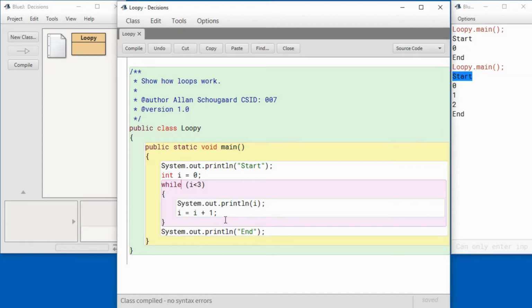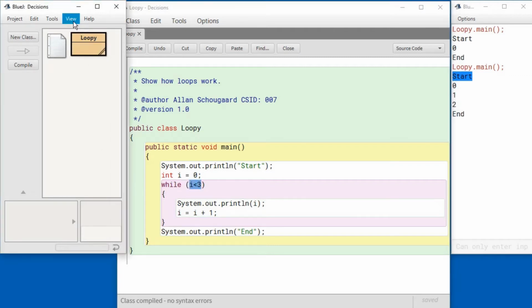So what's going on here is that this while loop repeats the contents here. You can consider a while loop a repeating if statement. So as the program enters into here, it executes these two lines, but instead of exiting down to the next line, it returns back up to the while loop and reevaluates this condition. Let me show you in the debugger.